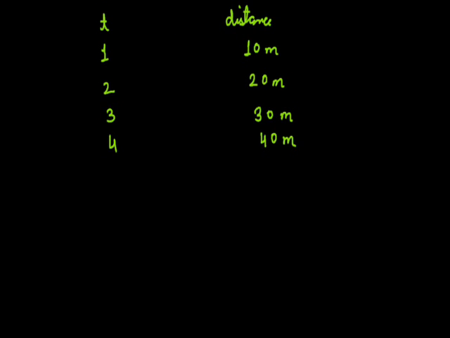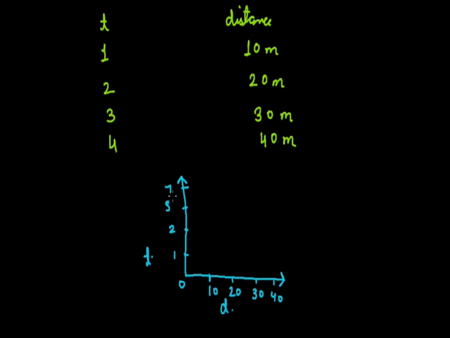Now, if we want a plot of this data, this axis represents the distance and this represents the time. This is the origin. Distance is 10, 20, 30 and 40 and so on. Time is 1, 2, 3 and 4 and so on.